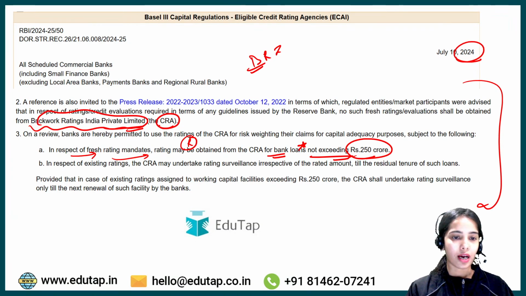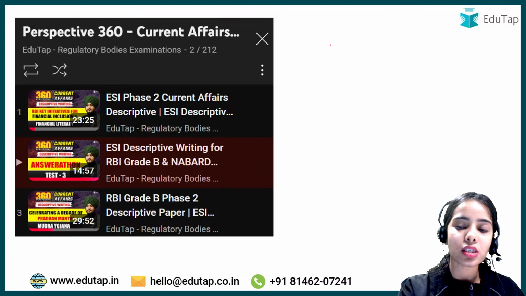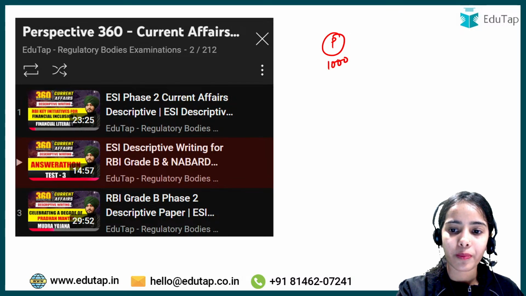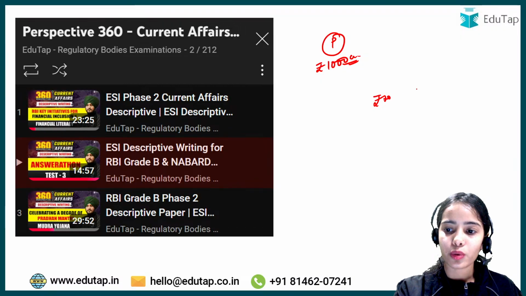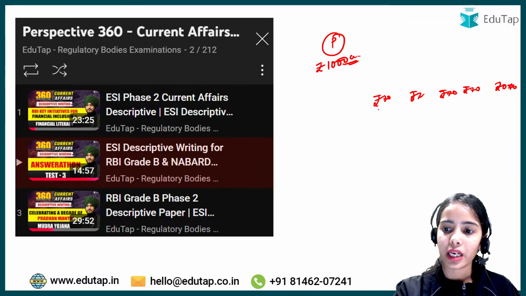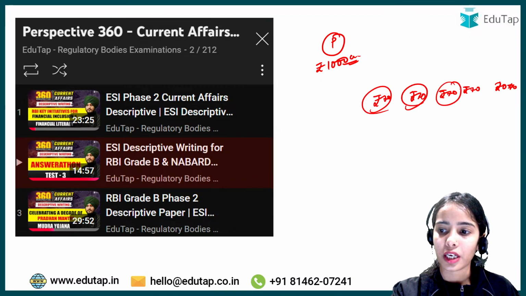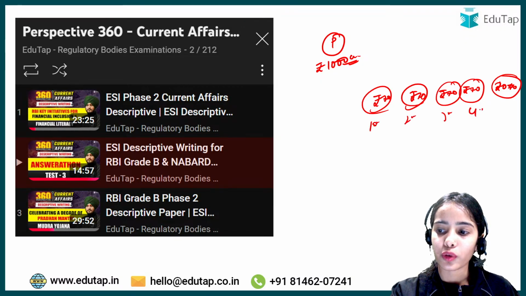Any confusion anyone has? I hope this concept is clear. I hope the stripping is clear. In stripping, just the principal and the coupons are divided. So if the principal is 1000 crores, let's say, and the coupons are 70 crores, 70 crores, 70 crores for different years, for 5 years, this is the coupon that you will be getting on the first year, second year, third year, fourth year and fifth year.